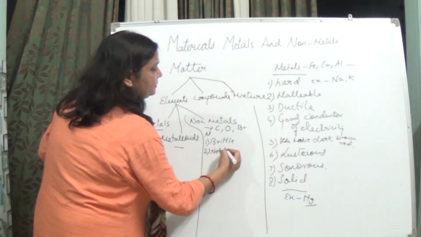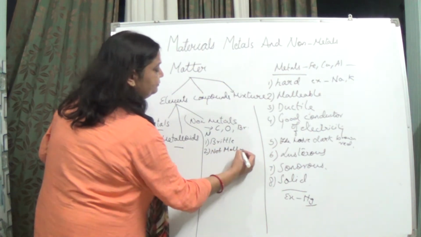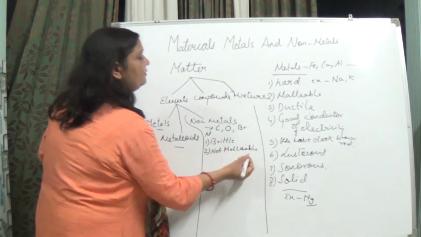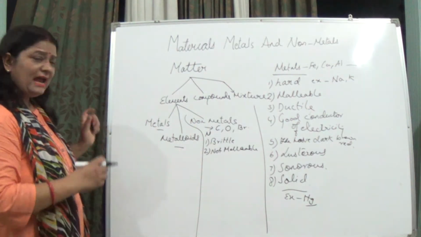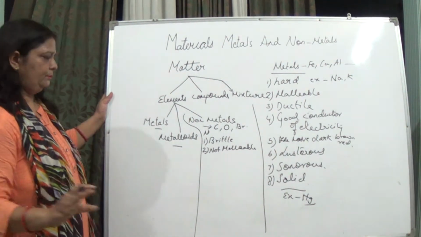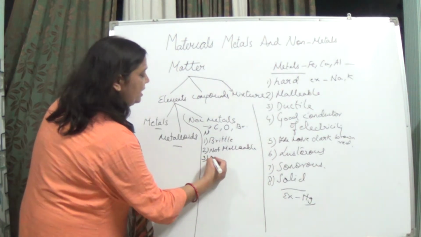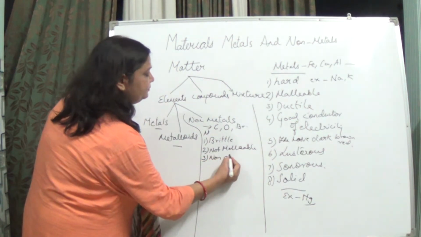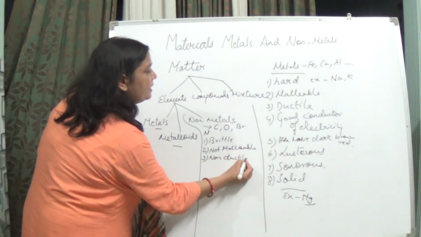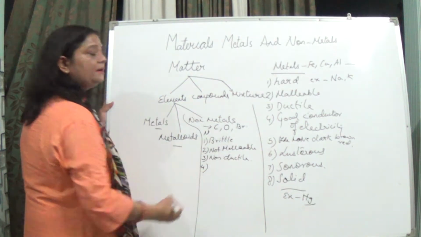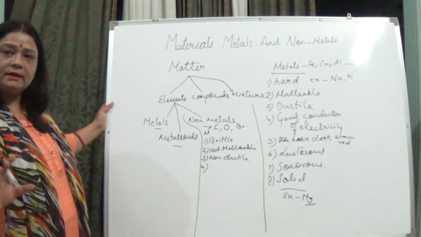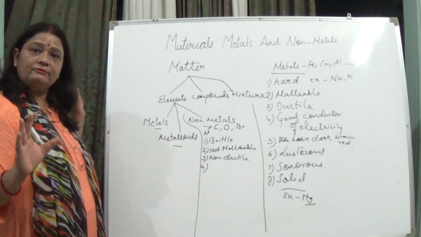Now when we talk about ductility, can they be drawn into wires? No, they can't be drawn into wires, so they are non-ductile. Now, are they good conductors of electricity? They are not good conductors of electricity. They don't have any free electrons.